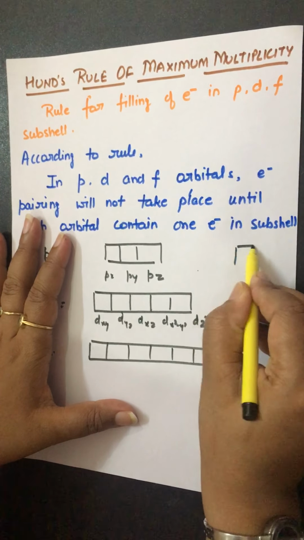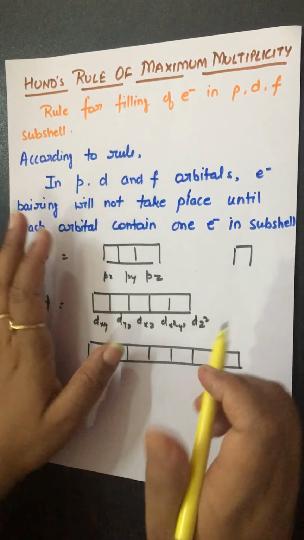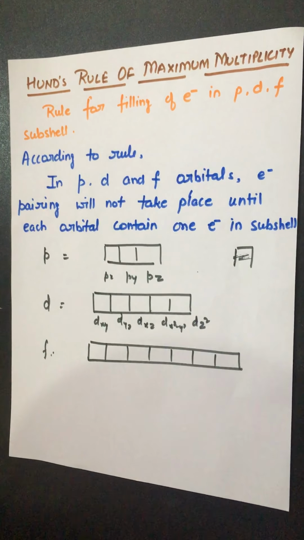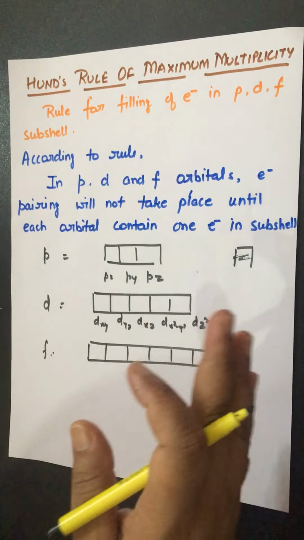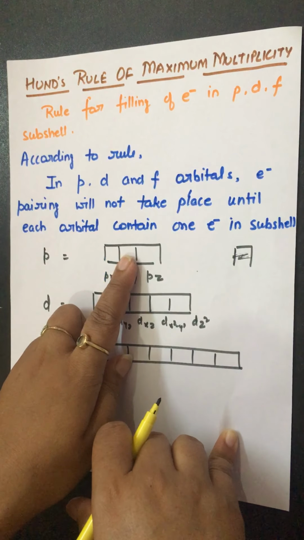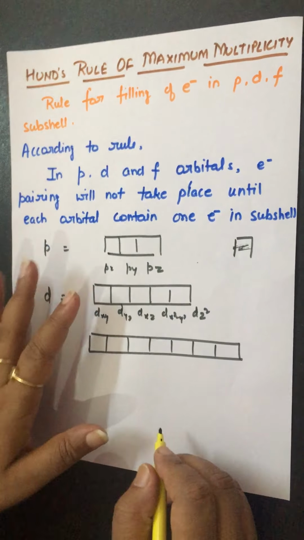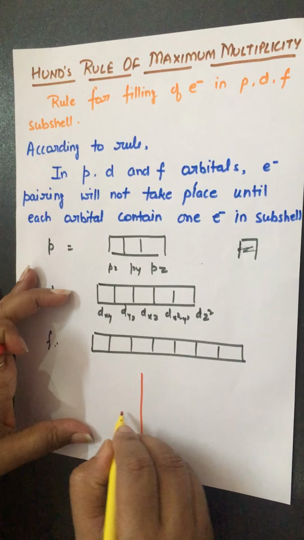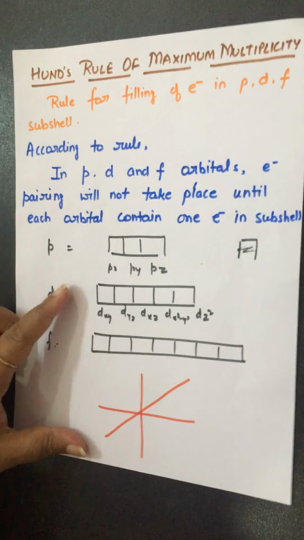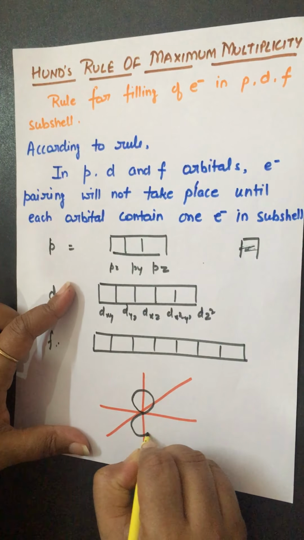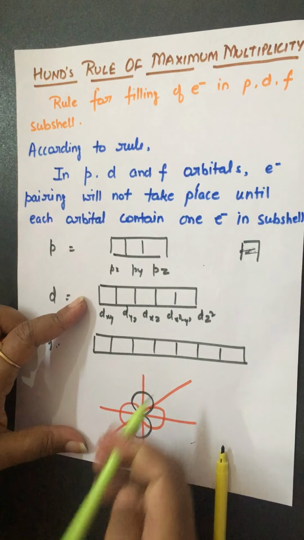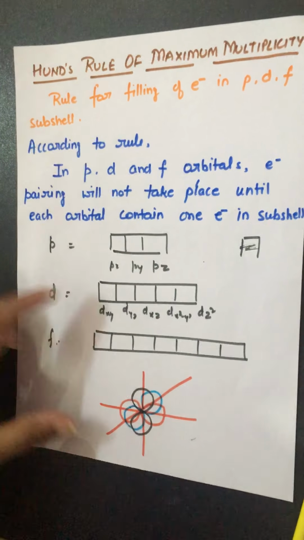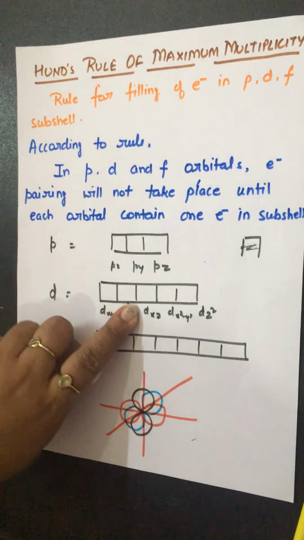Why? We know that suppose an orbital has 2 electrons. If 2 electrons are present near each other, repulsion will be high. If repulsion is high, energy will be high, and more repulsion means more instability. That's why electrons remain far apart. It means they want to remain in different orbitals. Let's suppose we know px, py and pz, there are 3 orientations for the p subshell.